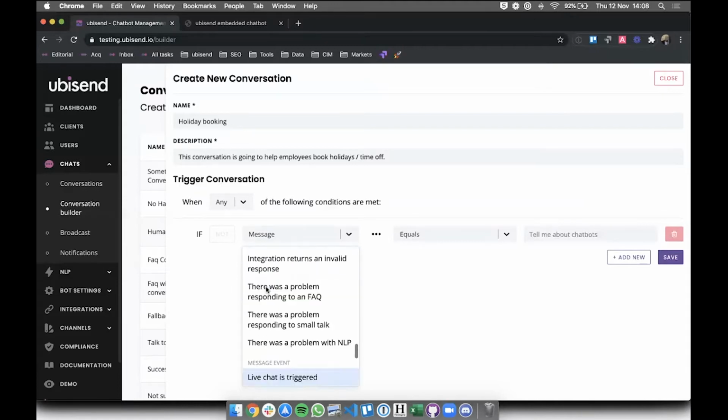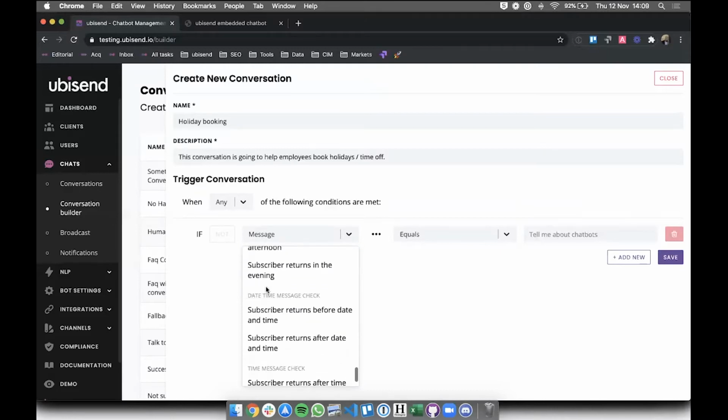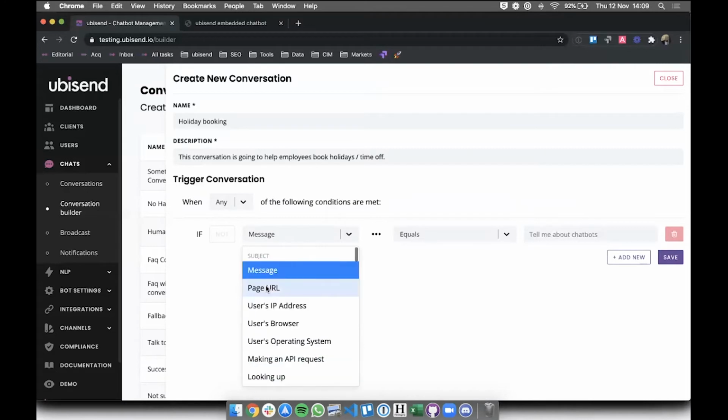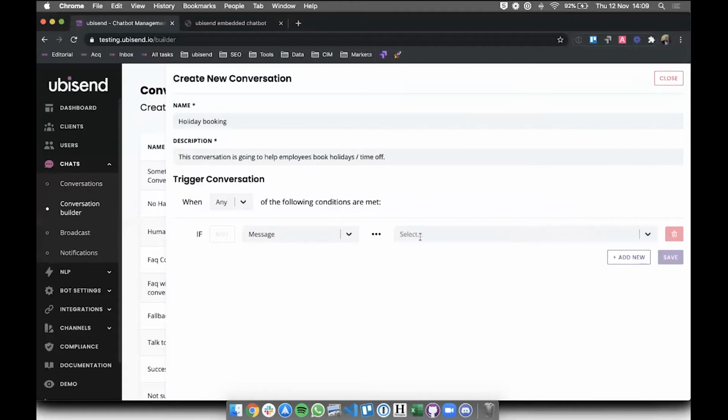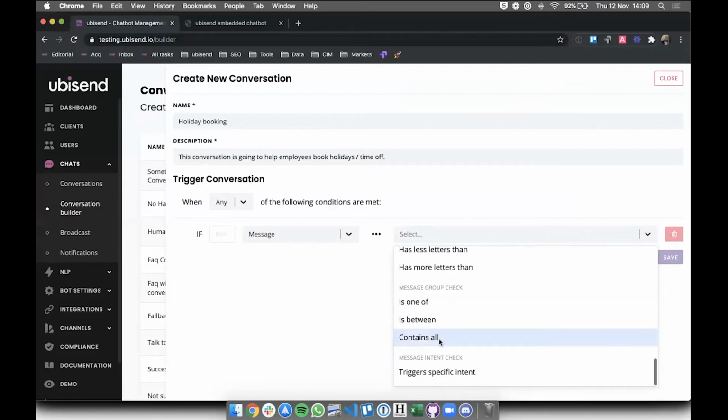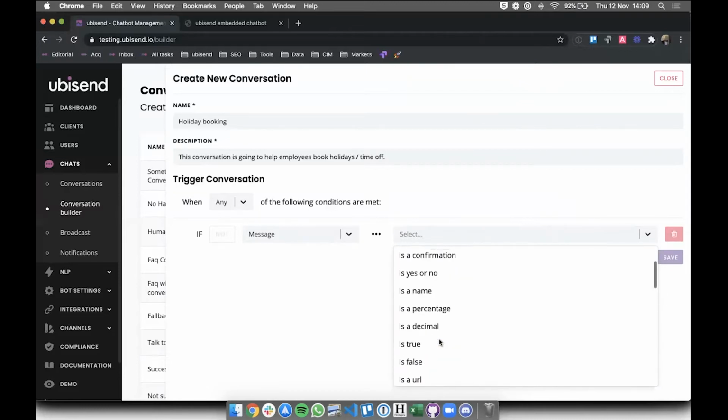For this one, what do you think we should do? For now, I think until it's integrated into something, we probably want to do just a message equals something specific. Yeah, definitely. I think for this one, we'll keep it simple for the first sets here. So we're just going to have message equals, and then we'll have a little think around the different ways that someone could be asking to book holiday, essentially. So I suppose... Yeah. Sorry, after you there.